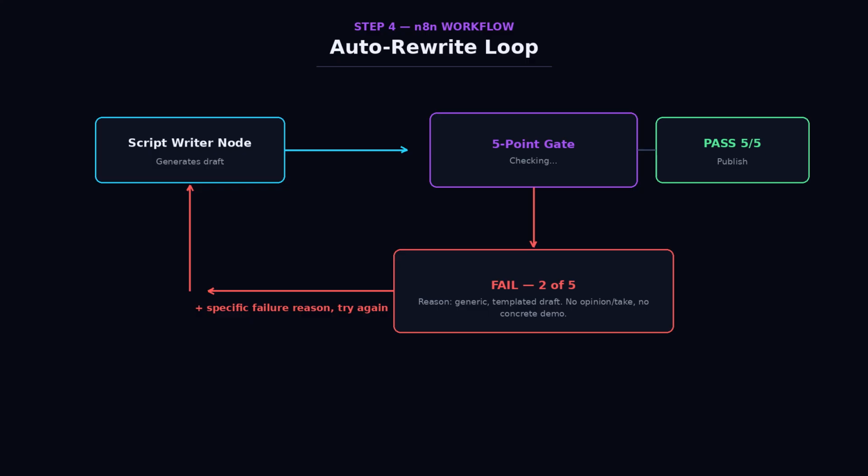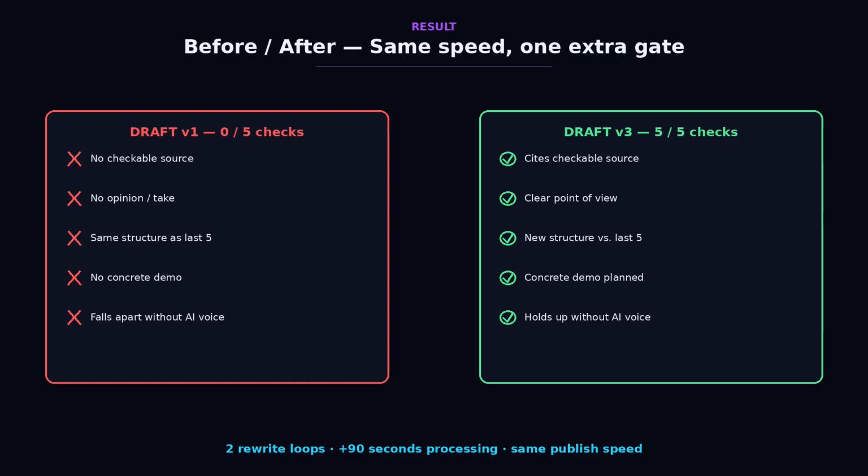And if it fails, it doesn't just stop. It loops back into the scriptwriter node with the specific reason it failed and tries again. Watch, I'll deliberately feed it a generic templated draft. That's the difference between content that survives an enforcement wave and content that doesn't. Not whether you used AI, whether anyone can tell you didn't check your own work.